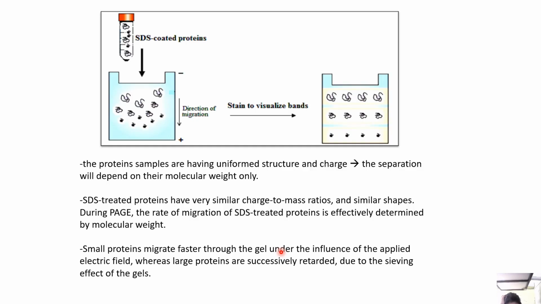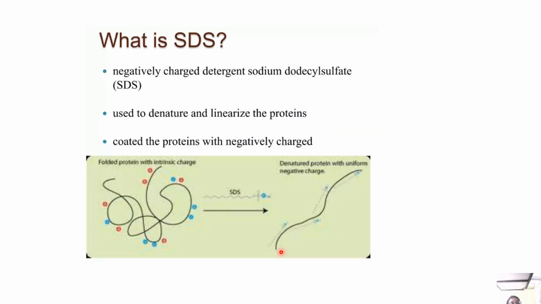Now, SDS-treated proteins have very similar charge to mass ratio and similar shapes. During electrophoresis, the rate of migration of SDS-treated proteins is effectively determined by molecular weight. So small proteins migrate faster through the gel under the influence of the applied electric field, whereas large proteins are successively retarded due to the sieving effect of the gel.